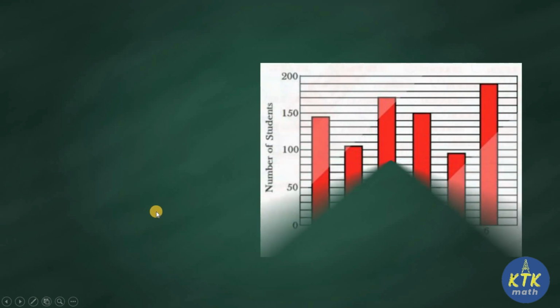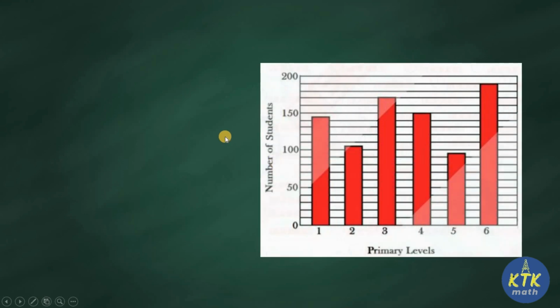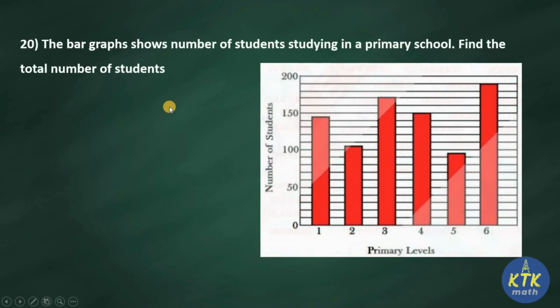Question number 20. This is based upon a bar graph. The bar graph shows the number of students studying in a primary school. Find the total number of students. Here 6 classes are given. All these red bars represent the total number of students studying in the respective class. Class 1, 2, 3, 4, 5, 6. The options are 770, 795, 855, 870. So first we need to find how many students are studying in each class.